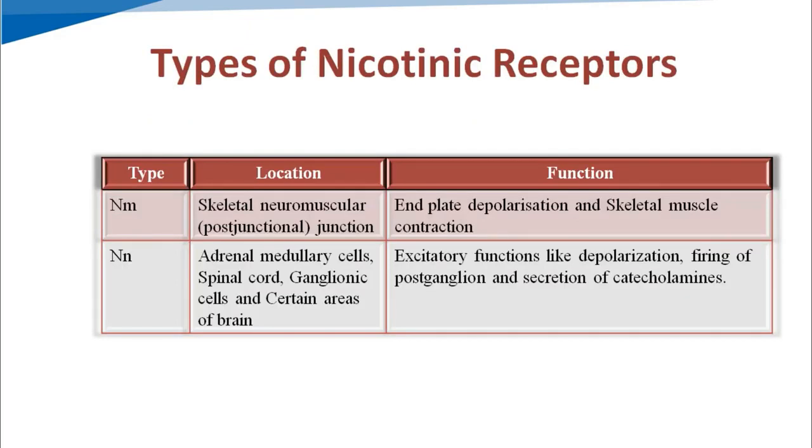I have said that muscle type nicotinic receptors are present at the skeletal neuromuscular junction, so they are named muscle type nicotinic receptors, and neuronal type nicotinic receptors are present at autonomic ganglia, in the adrenal medulla, spinal cord, and certain areas of the brain. So muscle type nicotinic receptors cause end plate depolarization and skeletal muscle contraction, and neuronal type nicotinic receptors cause excitatory functions like depolarization, firing of postganglionic neurons and secretion of catecholamines. Both of these receptors have excitatory types of actions.